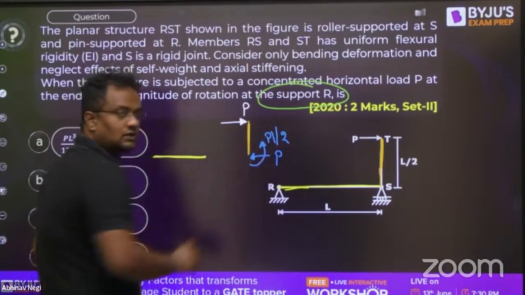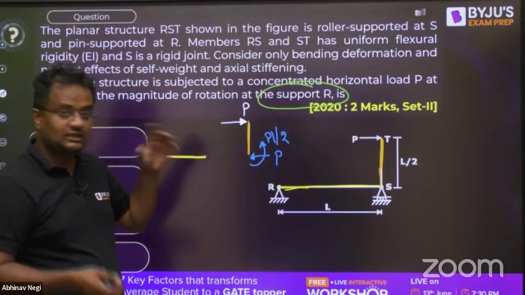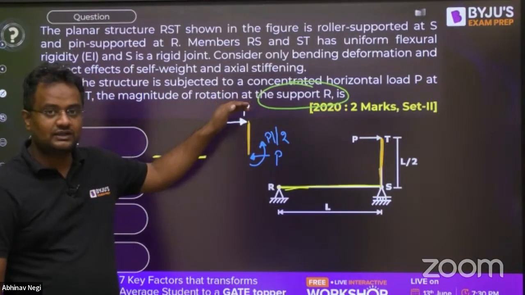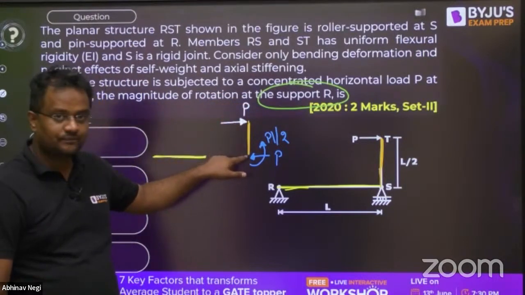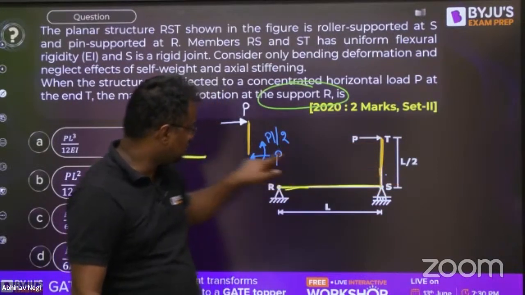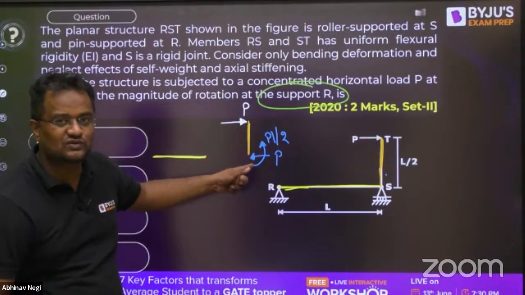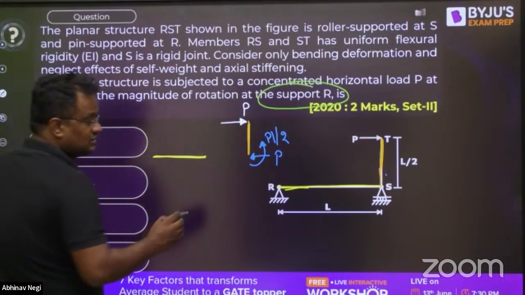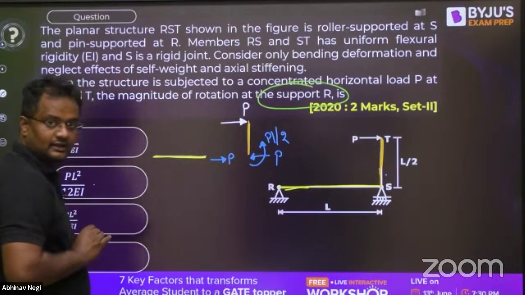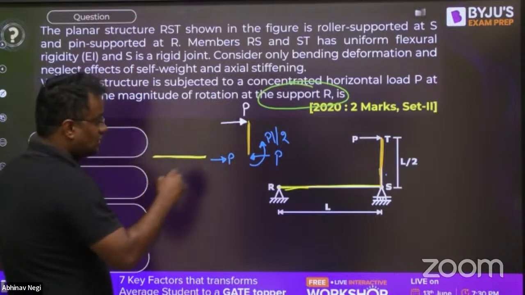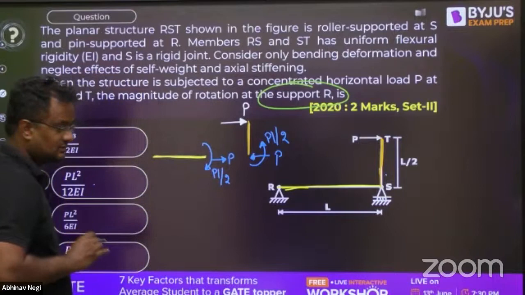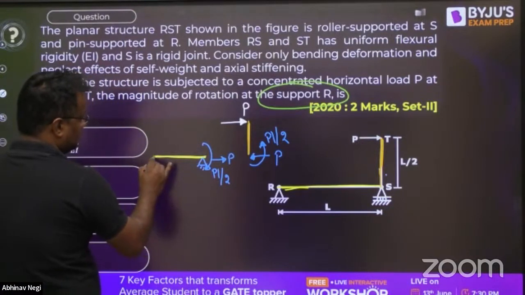Now you will say, sir, why you are taking only here? You can see opposite also, that this P is causing some moment here. So apply an opposite moment there. No, you have cut a section here. वो पूरा साबुत है भाई. So cutting the section, where you are cutting the section, there internal force will be coming. Internal forces are equal and opposite. So this P right, so here the P will be left. And this PL by 2 is anti-clockwise, so here it is clockwise like this. And this is simply supported.